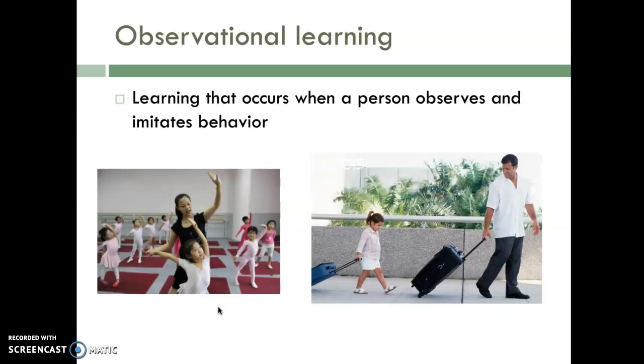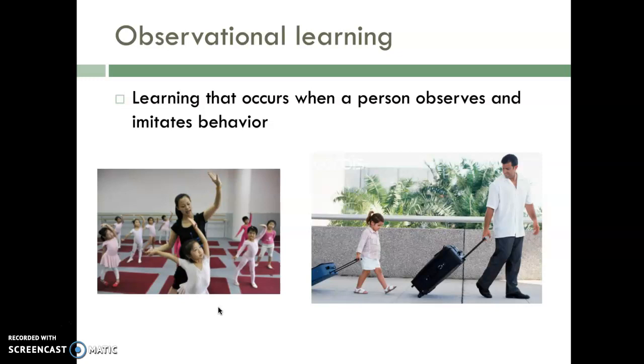So observational learning is learning that occurs when a person observes and imitates another's behavior. This is often when people look up to some role model or authority figure, could be a parent or a teacher. Also, younger siblings learn from older siblings, and so as younger siblings grow, they look to their older siblings for how to behave and how to act. We also learn from our peers, and so you could see this with peers picking up on their friends' mannerisms and figures of speech, because we learn how to act from associating with people.